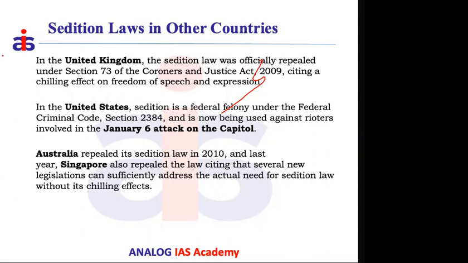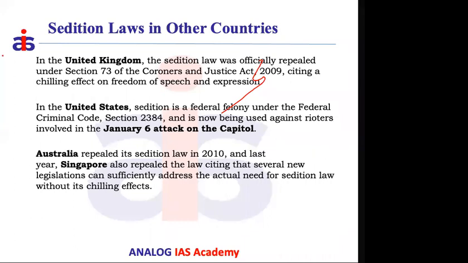But they rarely use it, only in specific cases where an individual or a group of individuals are creating disaffection or trying to take over or overthrow the government. In those specific cases, they apply this law. Otherwise, this provision is there in the UK and US statutes.